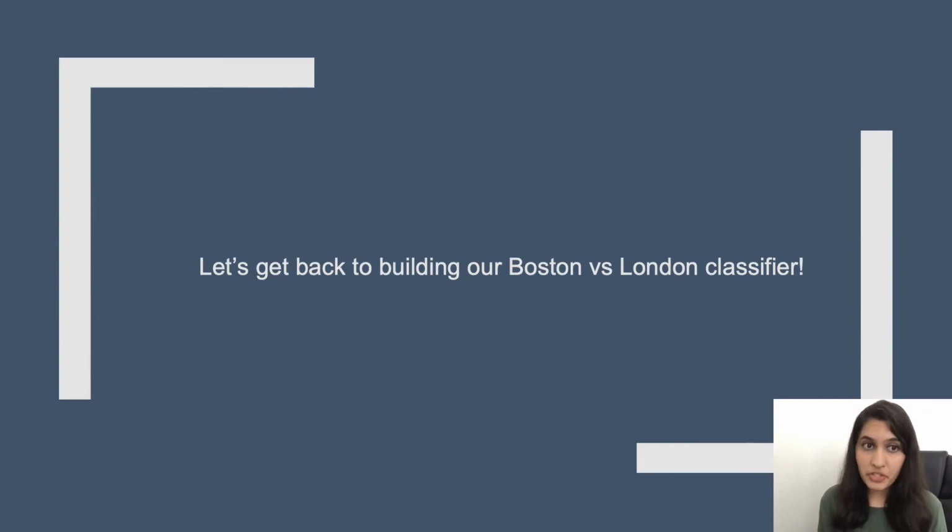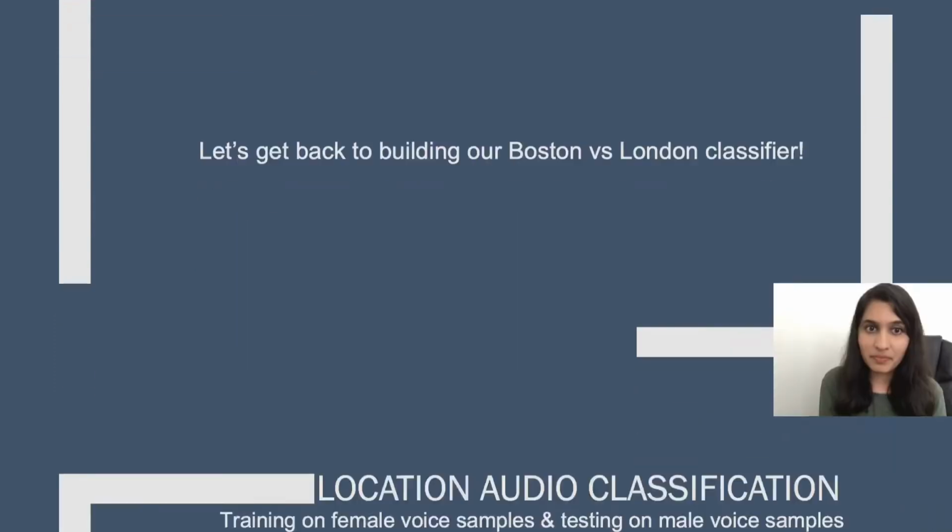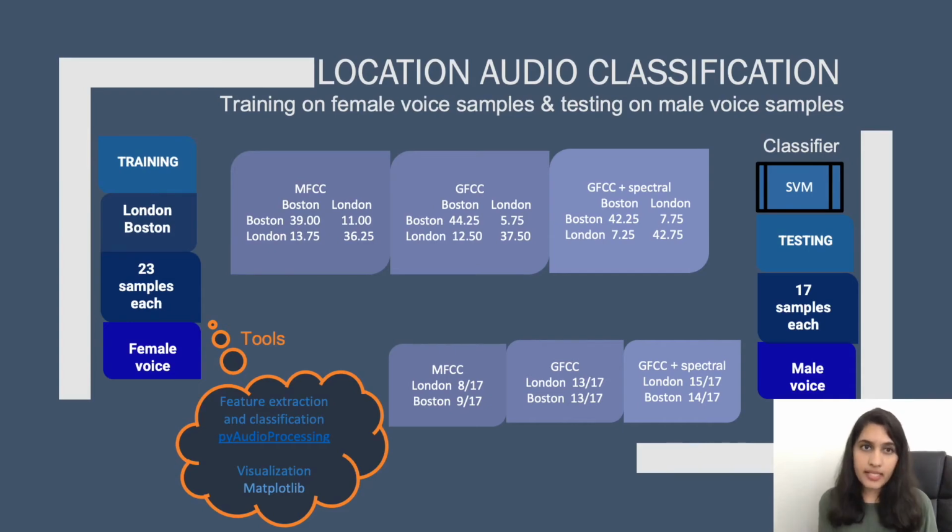With all that information, now let's get back to building our location classifier that discerns between spoken London and Boston audios. Let's consider a task where we are only given female voice samples to train our model on, and then we have to test it on male voice samples. In this case, we have 23 samples for London and 23 samples for Boston, and they're all in female voice. And we are testing on 17 samples for each of the classes in male voice.